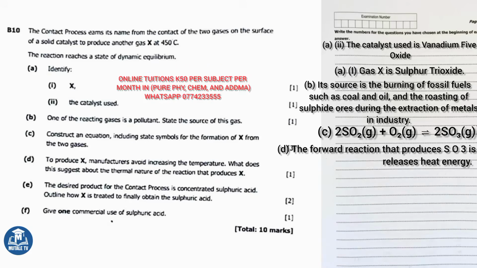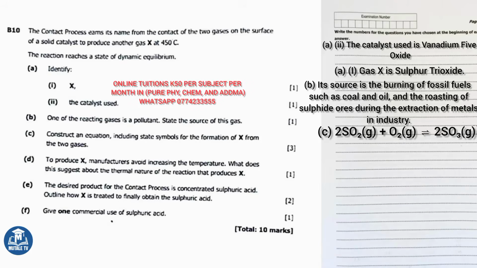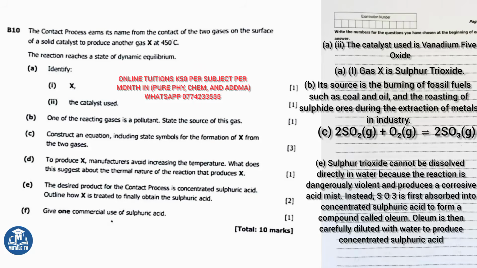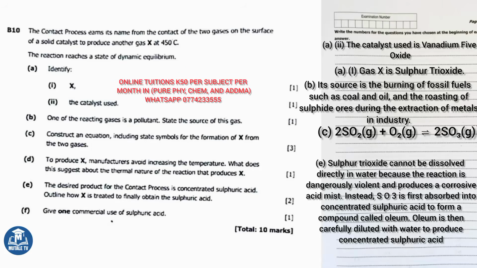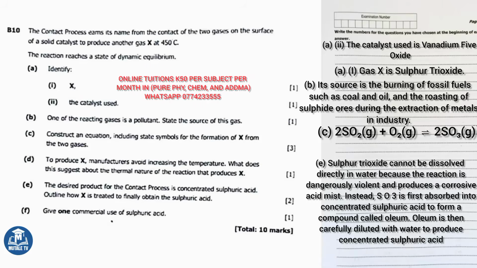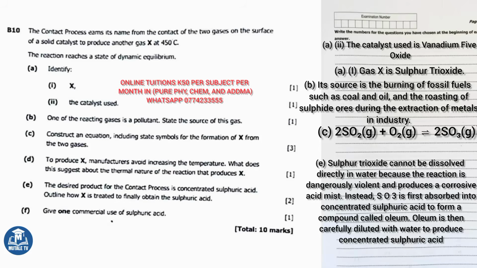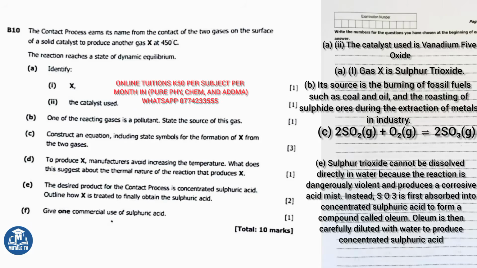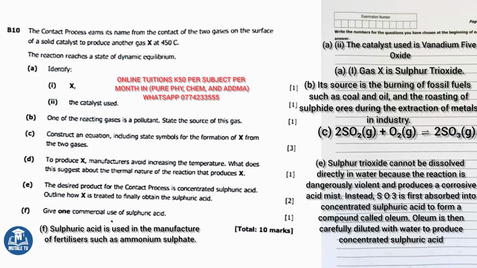Part E says, outline how X is treated to finally obtain the sulfuric acid. Sulfur trioxide cannot be dissolved directly in water because the reaction is dangerously violent and produces a corrosive acid mist. Instead, SO3 is first absorbed into concentrated sulfuric acid to form a compound called oleum. Oleum is then carefully diluted with water to produce concentrated sulfuric acid. Part F says, give one commercial use of sulfuric acid. Sulfuric acid is used in the manufacture of fertilizers such as ammonium sulfate. That gives you your 10 marks for question B10.